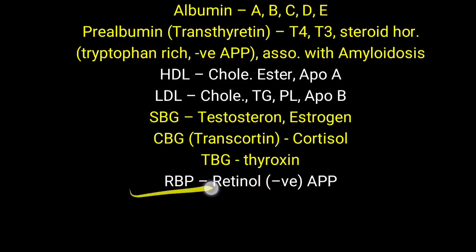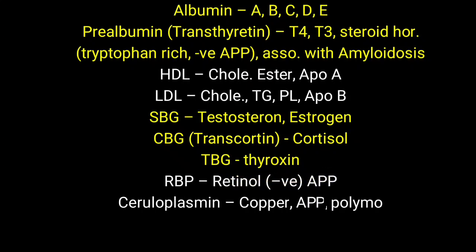Now one more protein is retinol binding protein, and it transports retinol. It is also a negative acute phase protein, which decreases when there is injury or inflammation. One more thing: albumin transports calcium and copper, but copper is also transported with the help of ceruloplasmin. This ceruloplasmin is also an acute phase protein, and it also shows polymorphism.